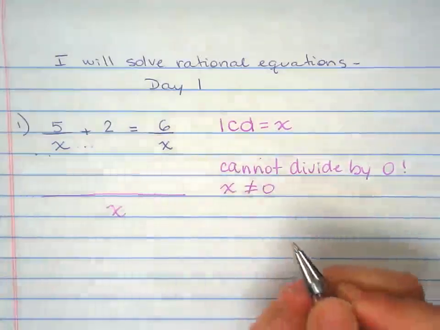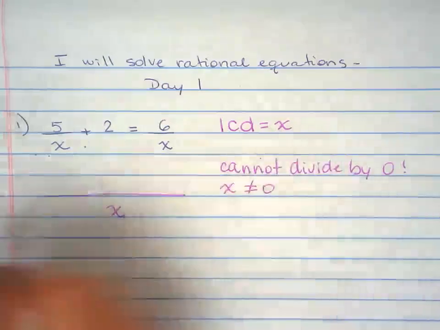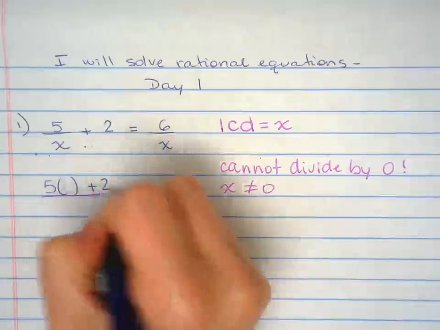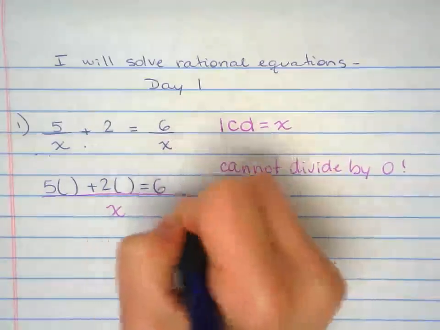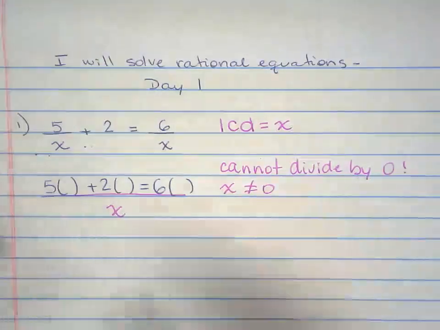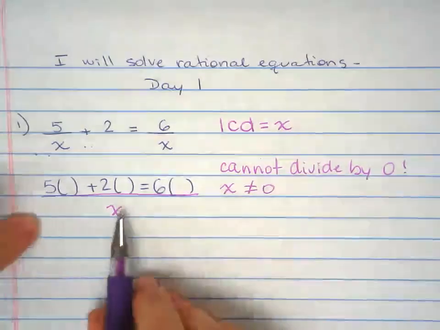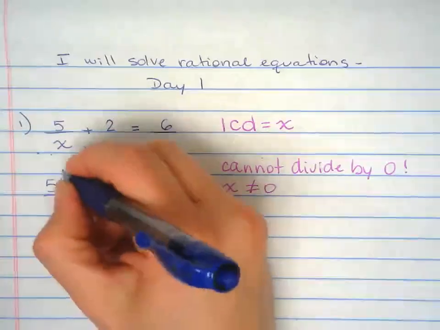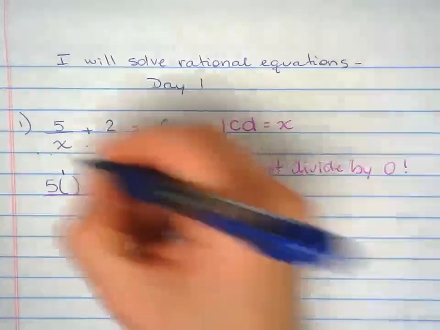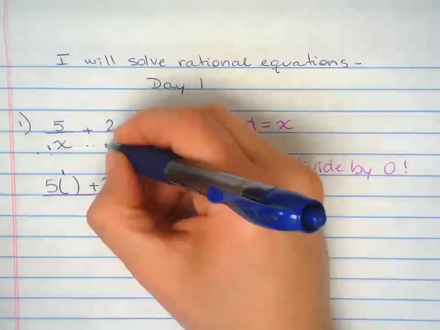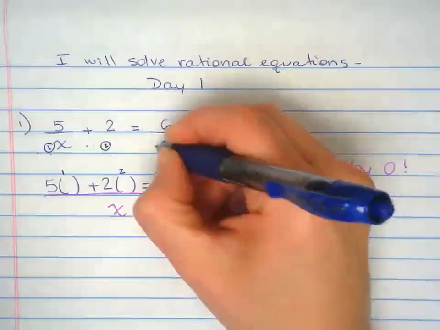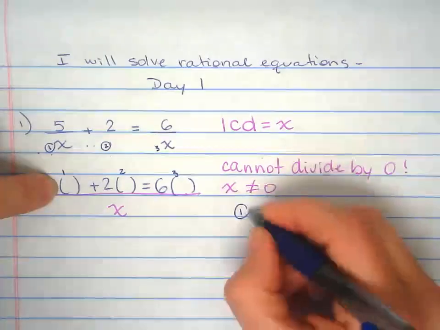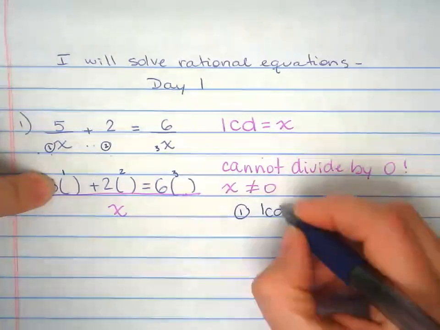Like everything that we've been doing, but now we have an extra step. So I'll drop the numerator right here, leave some room. Numerator, leave some room, equal sign, numerator, some room. Everything that we've been doing, same thing. I'm going to number these. I usually don't do this, but since it's the first example, 1, 2, 3. What we're going to put in parentheses right there, number 1, is going to be the least common